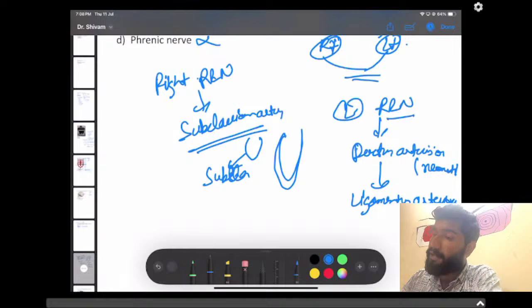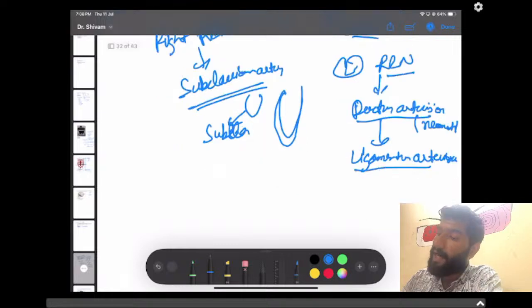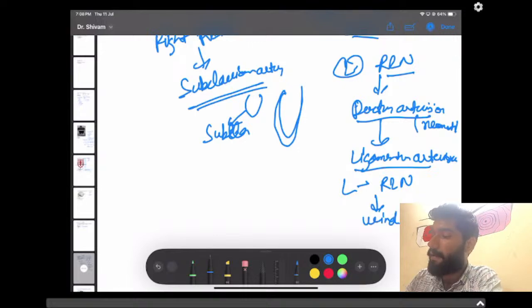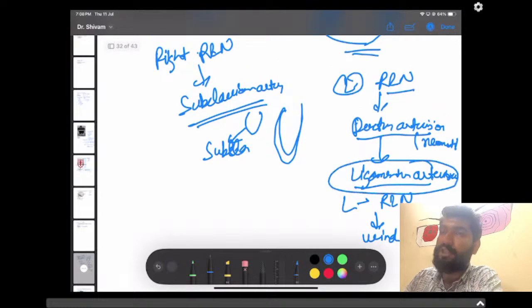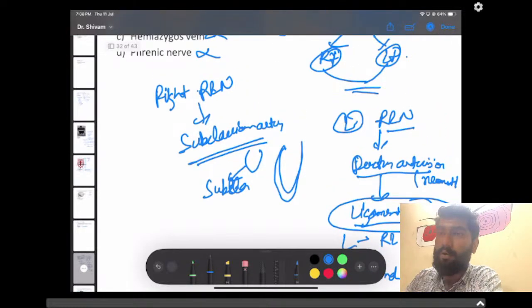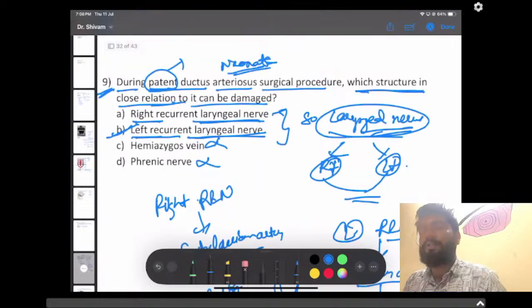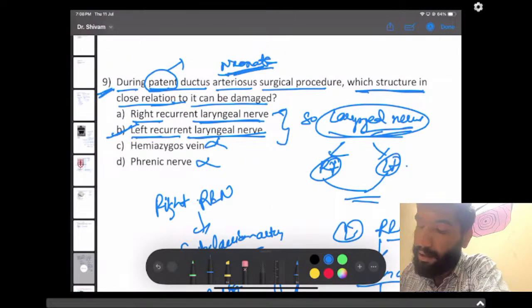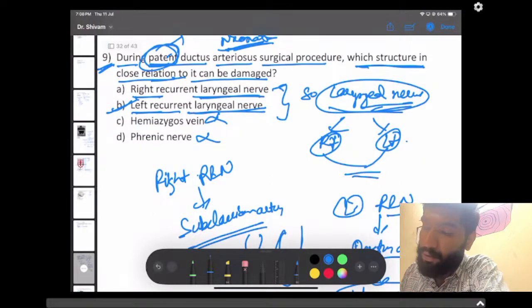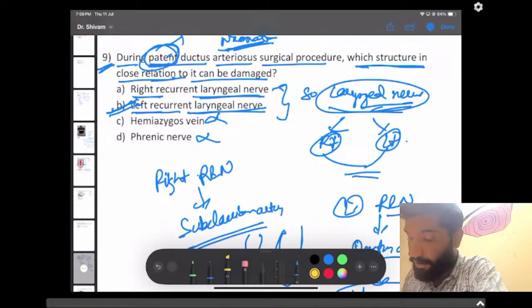So in the left recurrent laryngeal nerve, the ductus arteriosus becomes the ligamentum arteriosum, and we say the left recurrent laryngeal nerve winds up around the arch of aorta. This is the only part of the arch of aorta where it winds around the left laryngeal nerve. During the patent ductus arteriosus, we can say it is a neonate because it is patent. So here the answer should be left recurrent laryngeal nerve, not the right one, because the right has a close relation with the subclavian artery.